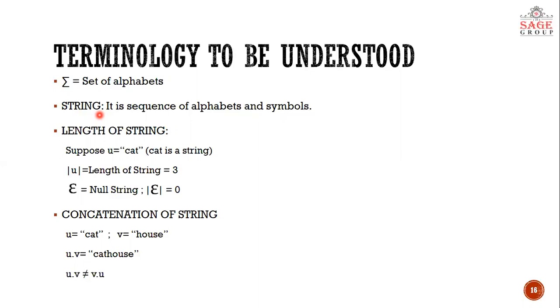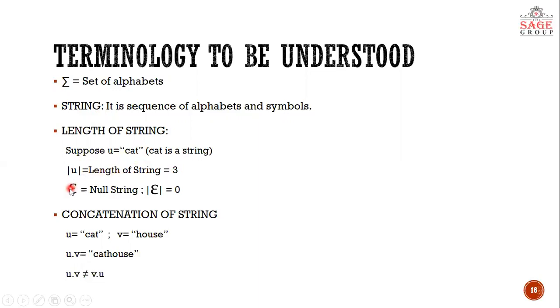Now talking about the length of a string, it is simple. You count the number of alphabets in that string, and that gives you the length of that string. It is denoted by the mod symbol. Suppose u is representing the string cat. If we write mod of u, that means I am asking about the length of the string. Just count the number of alphabets in the string cat, that is 3. So 3 is the length of the string.